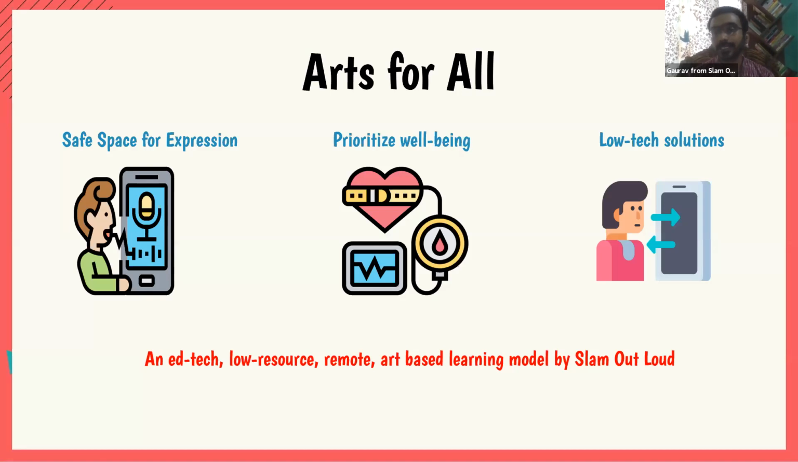What Arts for All does is essentially three things. First, it creates space where children's well-being is prioritized. We deeply believe that in a situation like this, the first thing that gets compromised, especially in low-income and under-resourced spaces, is a child's well-being. So the first thing we were thinking of was prioritizing well-being. Second, once we understand that their well-being is taken care of, how do we build space where children are able to express what they are feeling, and at the same time channelize their creativity positively?